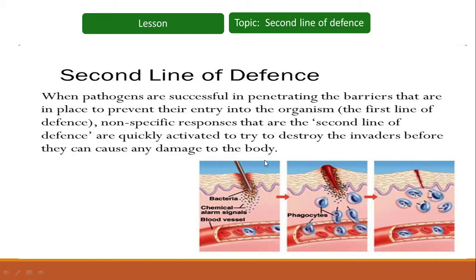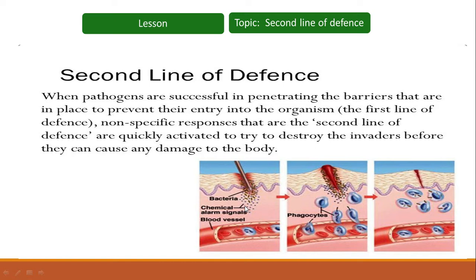Now here you can see that if any pin or needle is pinched into the skin, it will cause injury at that area, and also cause the insertion of bacteria within the skin.